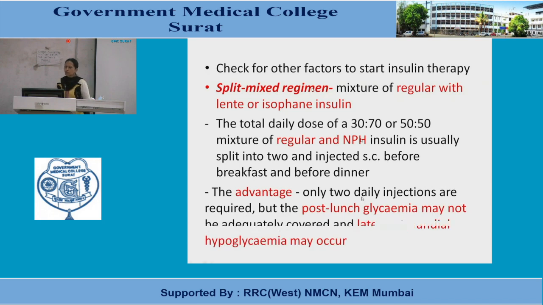Advantage: only 2 daily injections are required, but what is the problem? Post-lunch glycemia may not be adequately covered and late postprandial hypoglycemia may occur. That is because of the onset of action of regular and intermediate acting insulin, that we know. So it will take care of breakfast and dinner, but it will not take care of post-lunch glycemia, and there are also chances of late postprandial hypoglycemia because of the longer duration of action.